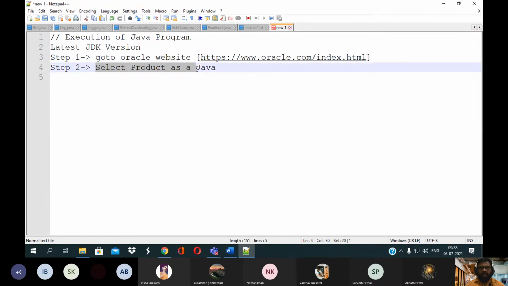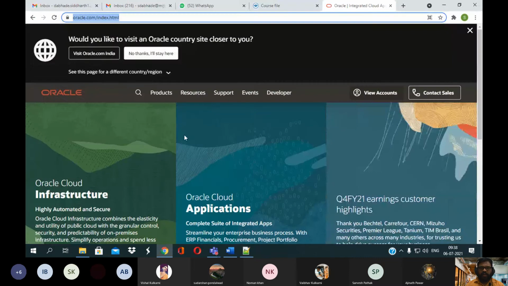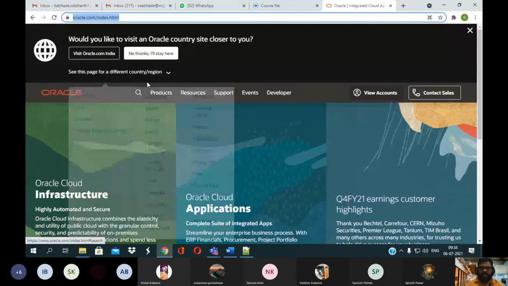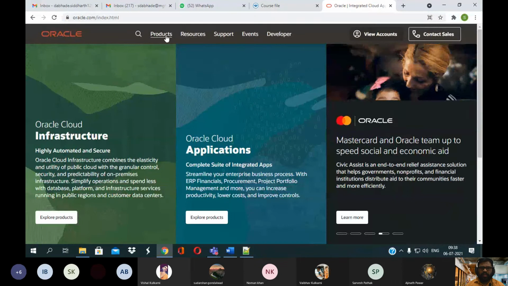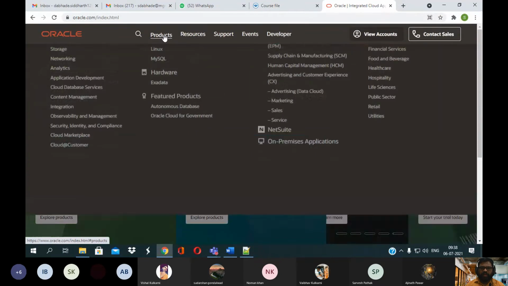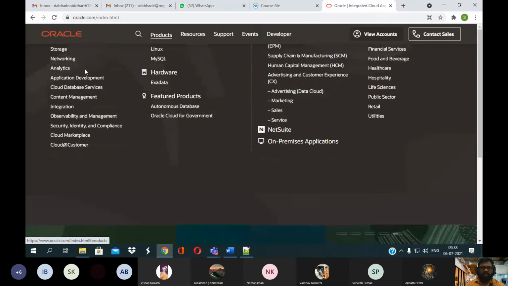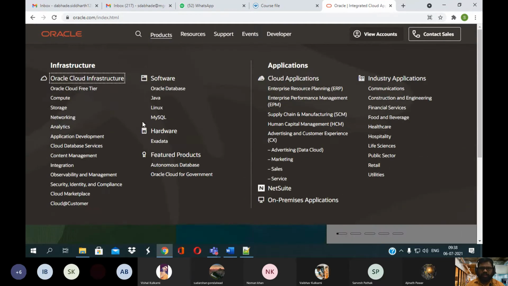Then you need to select the product as Java. So you can see here there are certain products. You need to click on products. Within the products, you can see there are n number of products available, like infrastructure products, software products, applications, likewise.